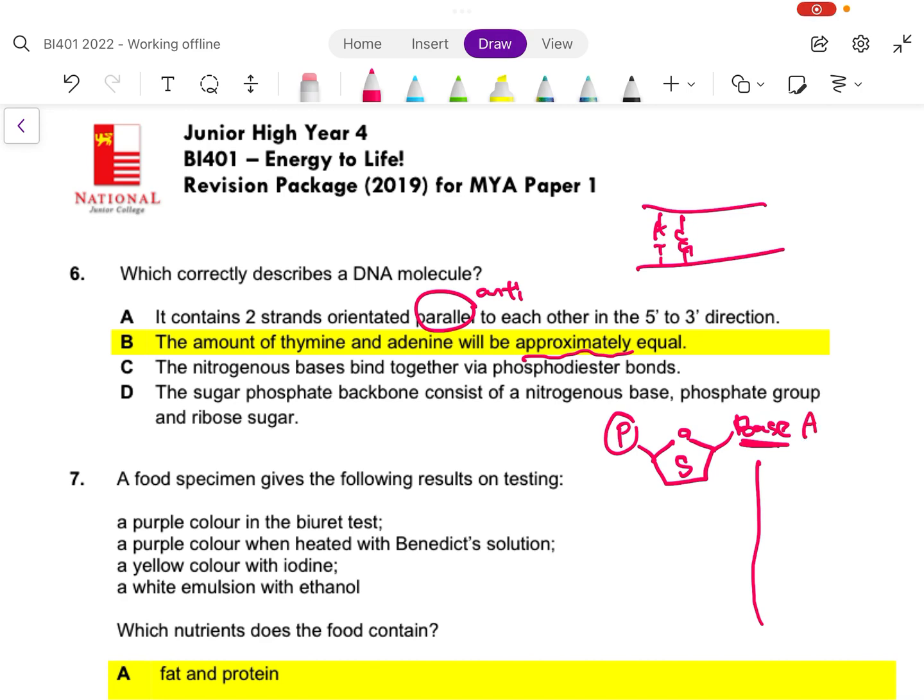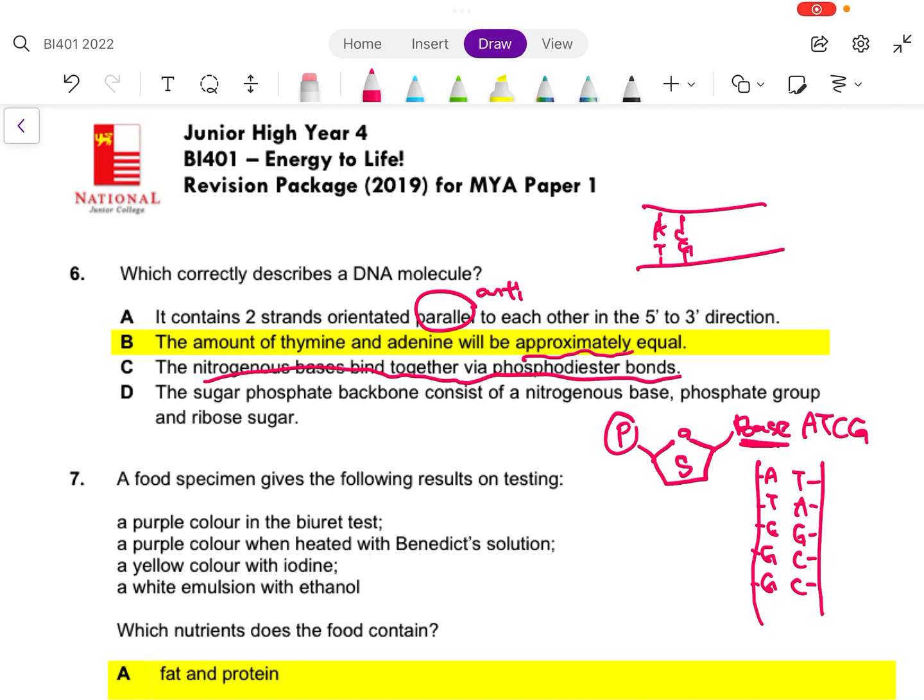And each strand of DNA, if this is the base, it can be A, T, C, or G. What you see is that it can be A, T, C, maybe a G, then maybe another G, and so forth.